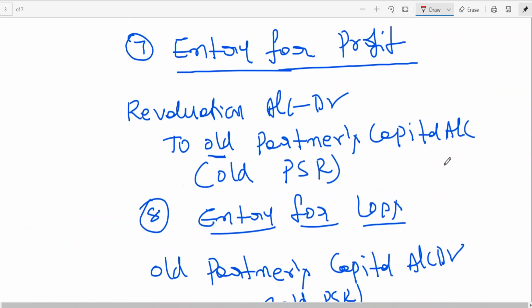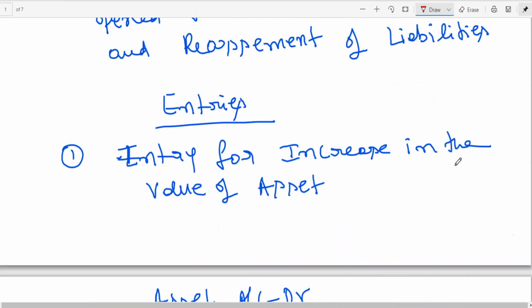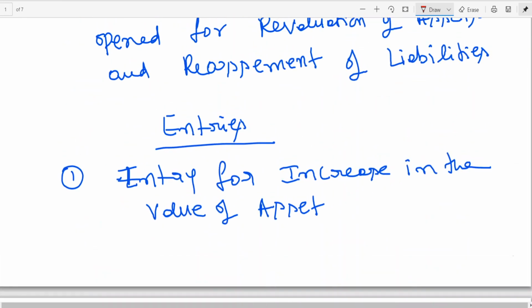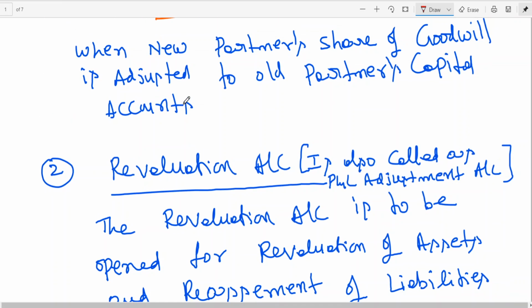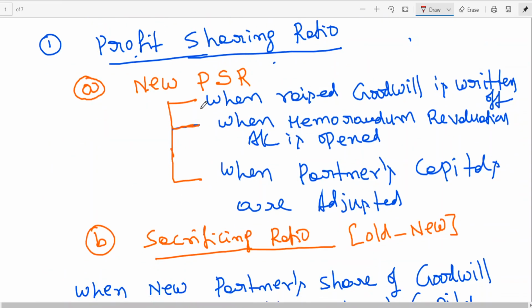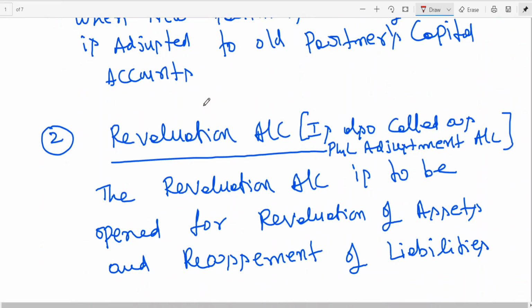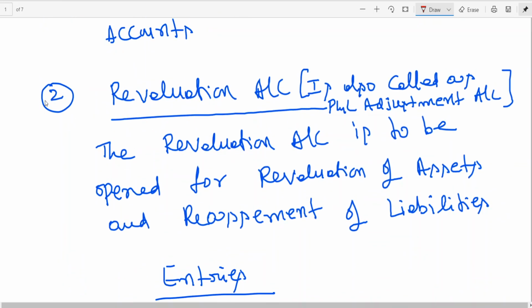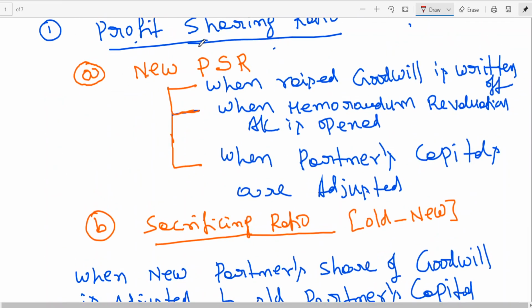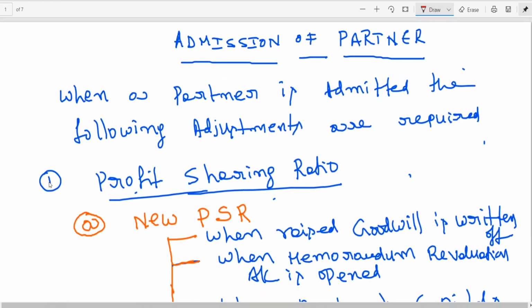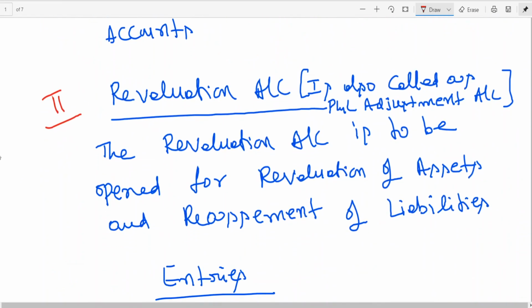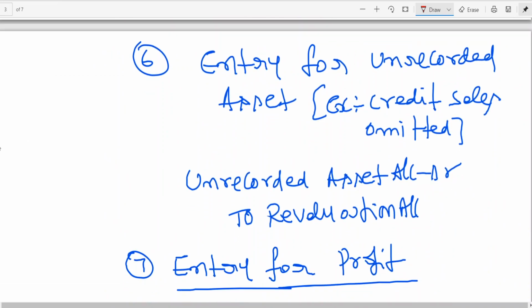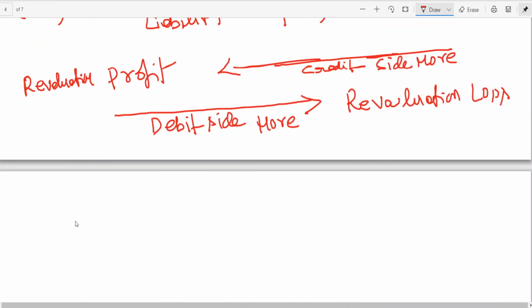So I've explained you so far 2 points for adjustment. One is entry for increase in the value, which I told you as the starting point, profit sharing ratio. Second point, revaluation of assets and liabilities. Let me put it as first point: profit sharing ratio has been completed. Second point: revaluation of assets and liabilities. Next, third point.